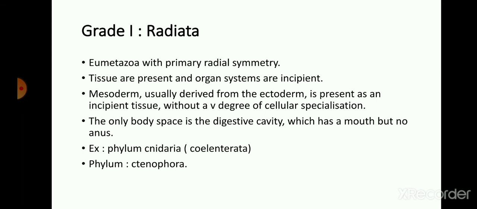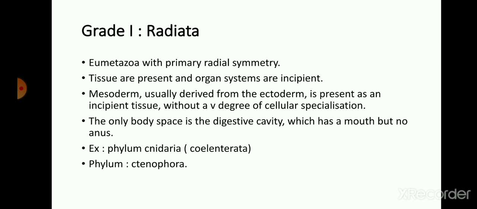The body has a space serving as the digestive system, which has a mouth and no anus. So this body space is the digestive cavity.